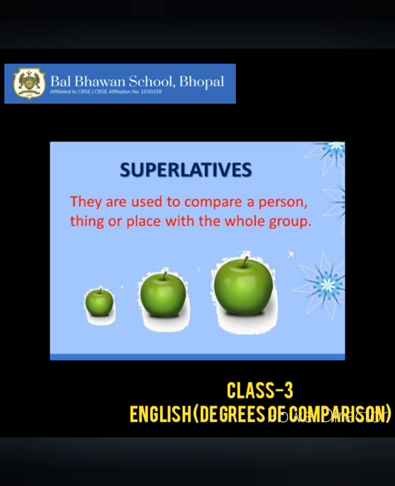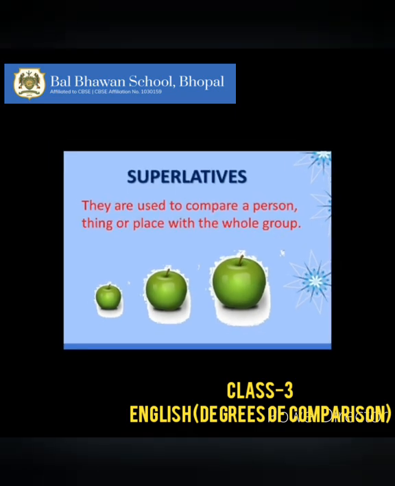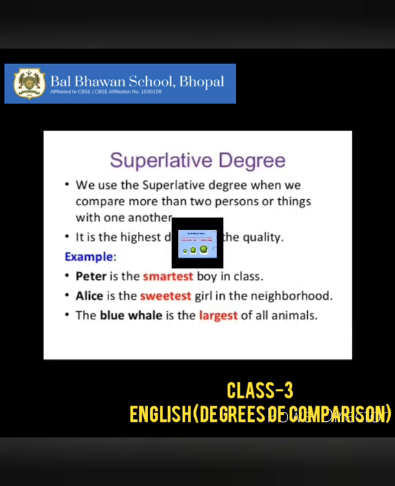Now, children, the third degree of comparison of adjectives is superlative degree. Superlative degree is used to compare a person or a thing or a place with the whole group. It is the highest degree of the quality. Let us read these examples together.